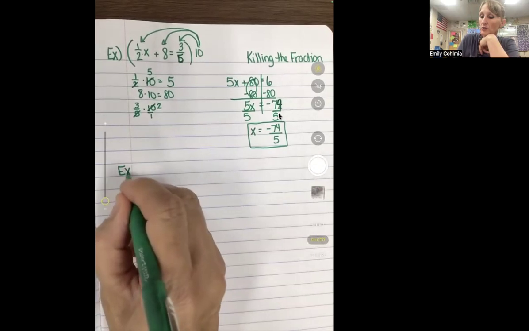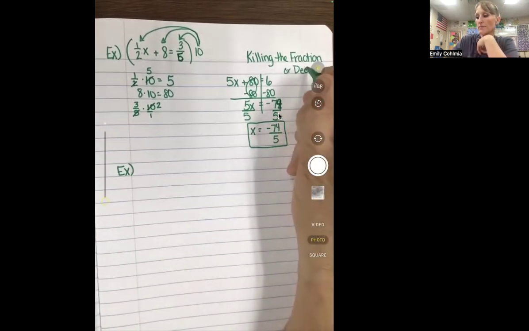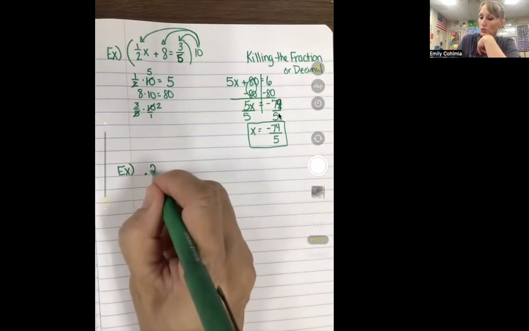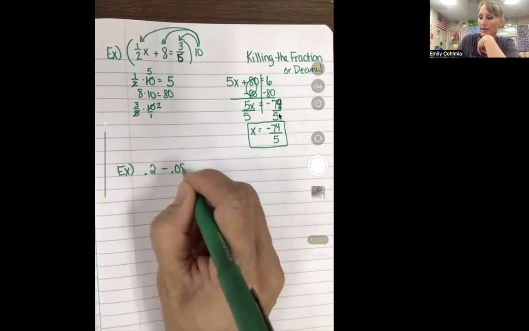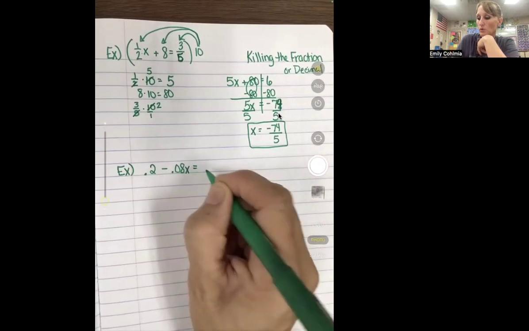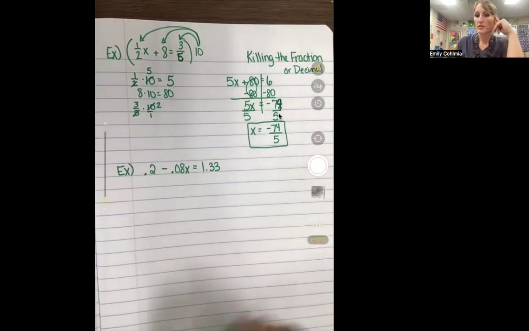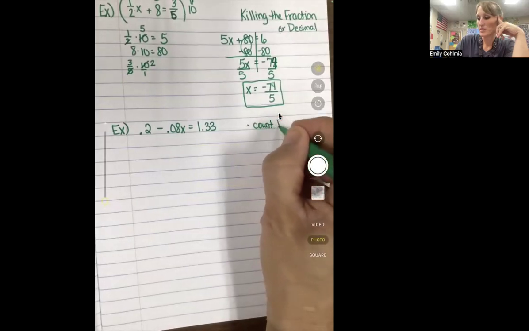The other thing, you can also use this with killing the decimal. So we're going to kill the decimal this time. Let's say I've got 0.2 minus 0.08x equals 1.33. The first thing that you're going to do is count the decimal places.